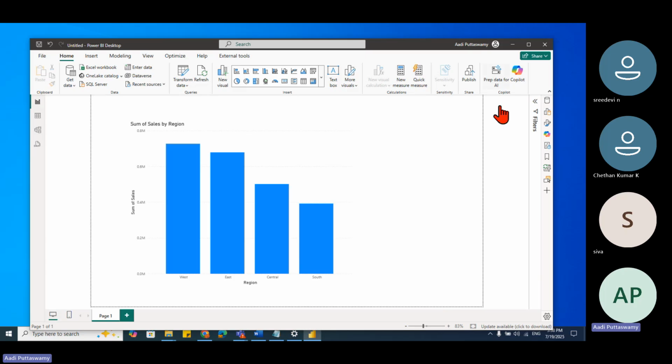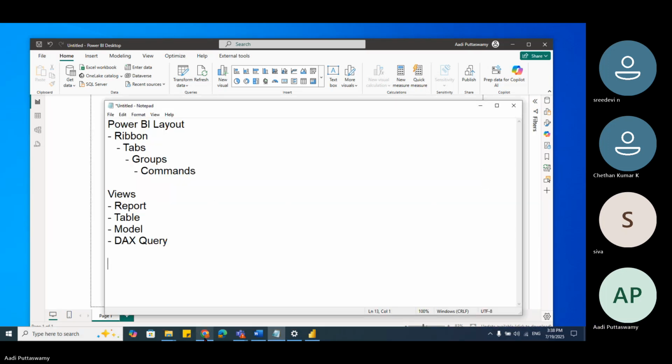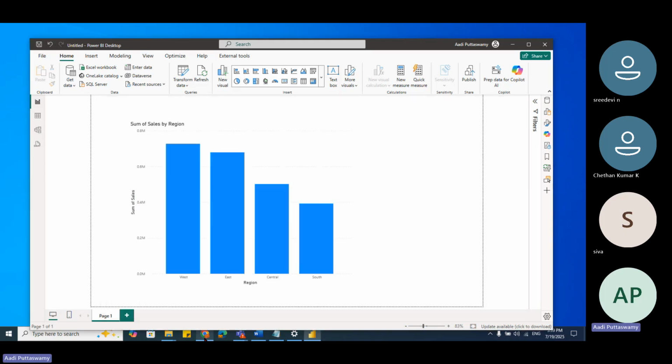Next, this part. Can you see the dotted line here? It's called the canvas. So what is canvas? Let me explain. Canvas is the area, the workspace, where we create the reports. Can you see this dotted area? You can create all the reports within this canvas.